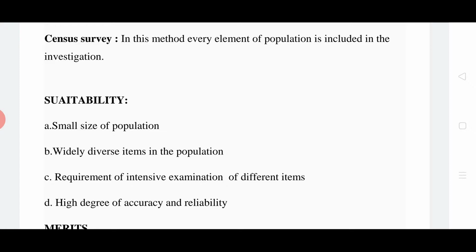Now someone will say that the population of India is not so small, yet we go for census. So we are collecting data every 10 years, not every year. That is costlier. That's why we collect data after 10 years, not every year, because that will be too much costlier and that requires a lot of time and money also.